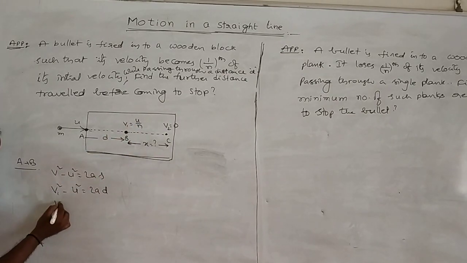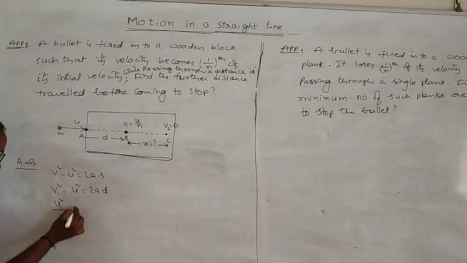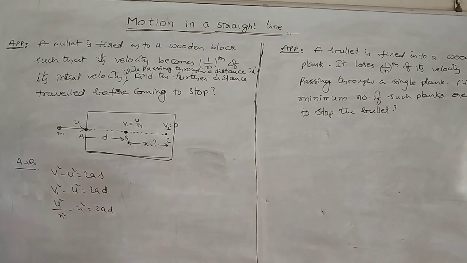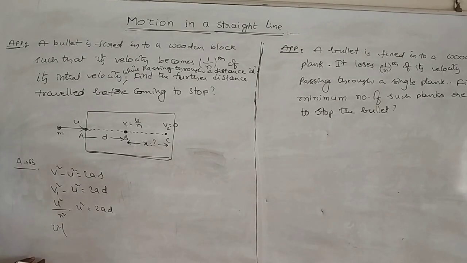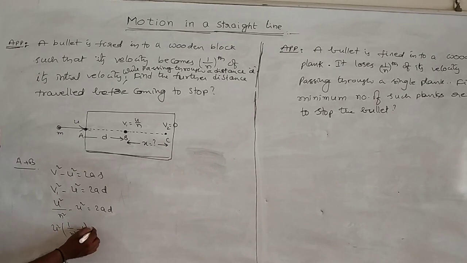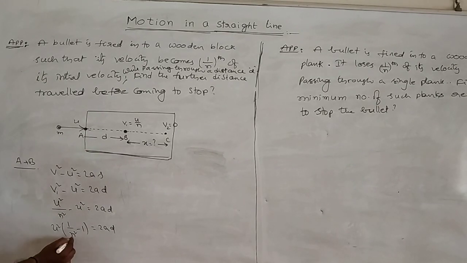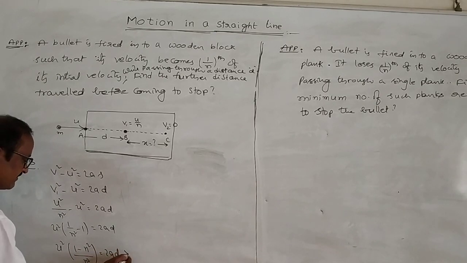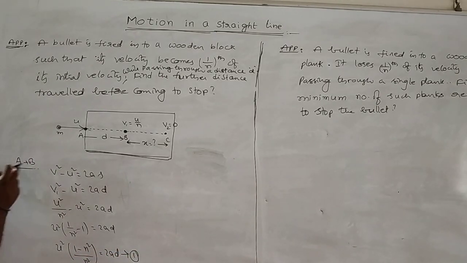It is u by n. So u squared by n squared minus u squared is equal to 2ad. Here u squared is common: u squared into (1 by n squared minus 1) is equal to 2ad. Taking the LCM, u squared into (1 minus n squared) by n squared is equal to 2ad. This is equation 1, from A to B.